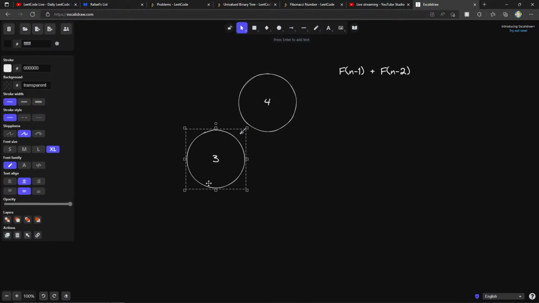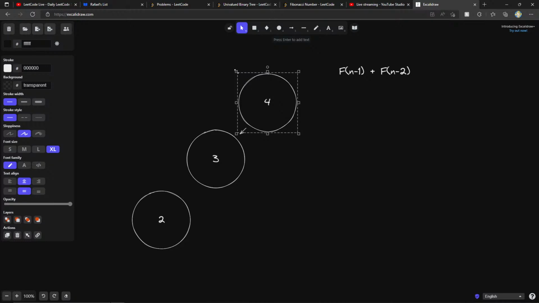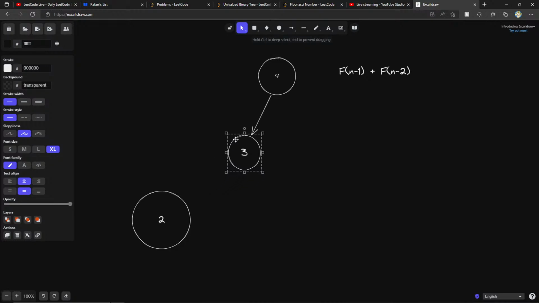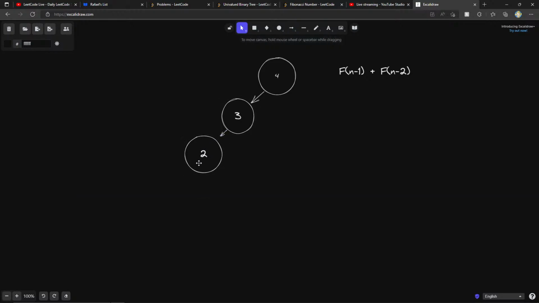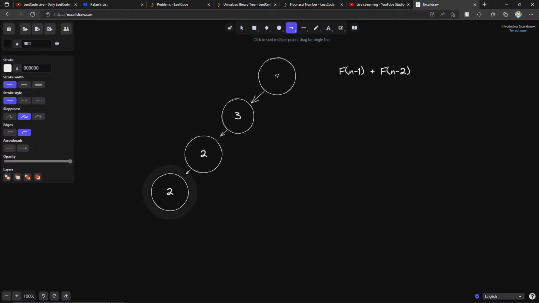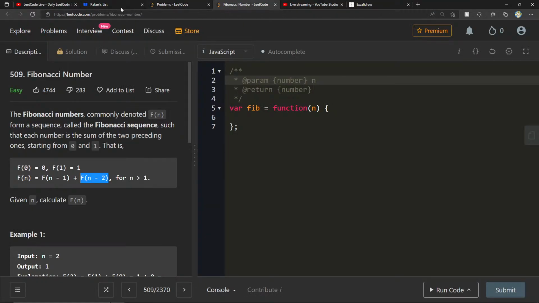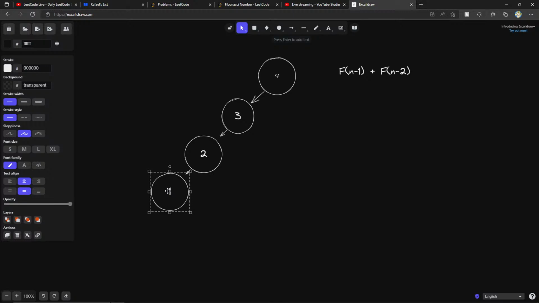Cool. Now we call this one again, right? Because we're doing f of n minus 1. This time we're going to call it with a 2. Cool. And I should make this smaller. I think some of them are going to be a little bit lopsided, but just bear with me. That way I can fit this all into the screen. Okay, 2. Now we're going to call it again with f of n minus 1, which is 1. But here at 1, we're done, right? Because we know f of 1 is 1. So as soon as we get to one of these base cases, which is 1, we can break.